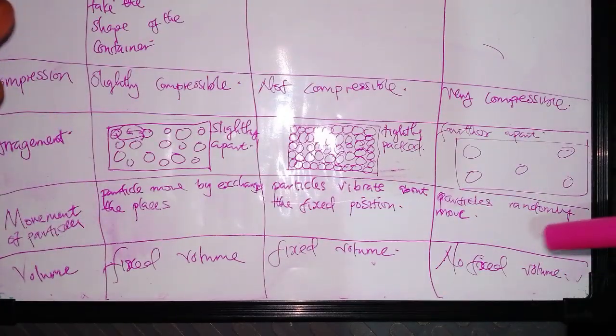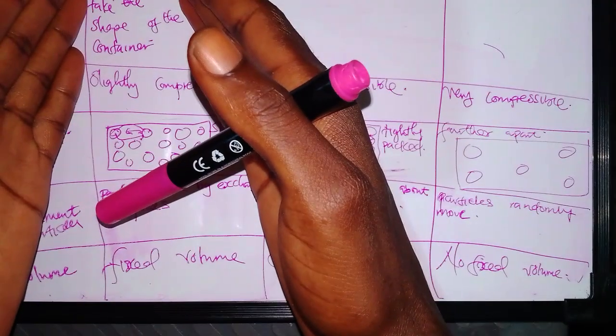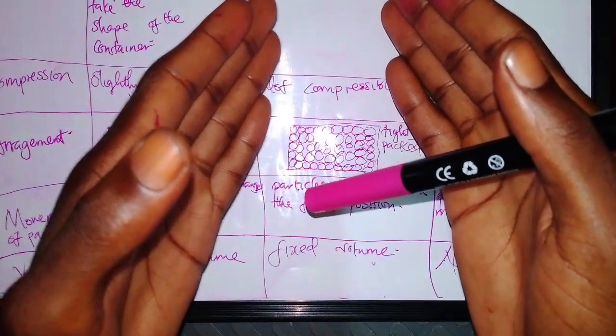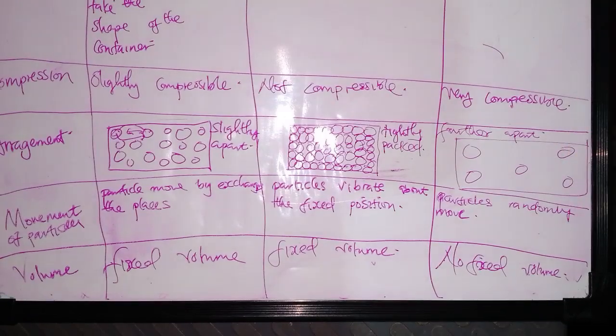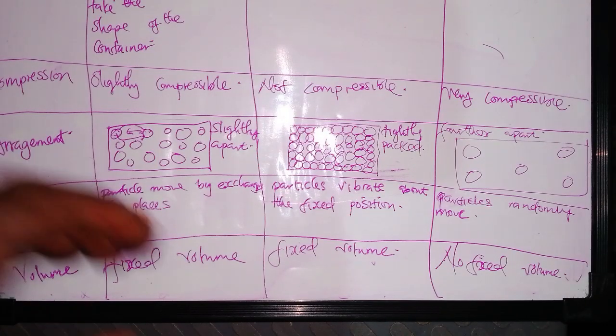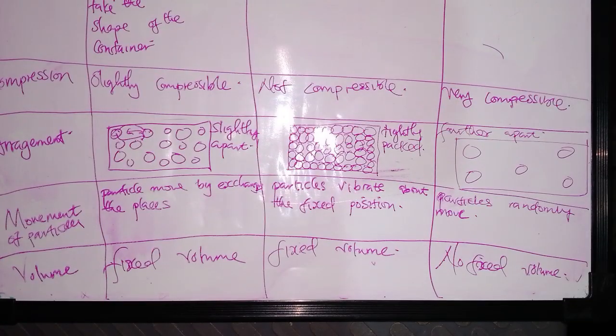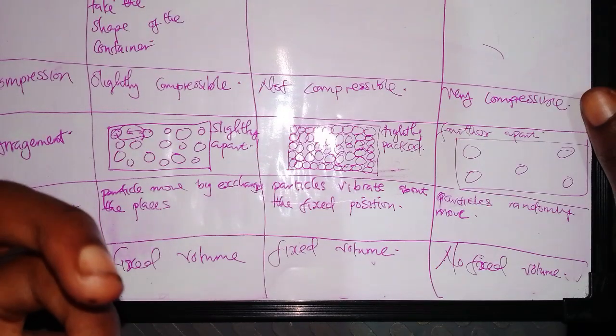How can matter change from liquid to solid and from solid to gas, and what the process is called. This is also another topic which pupils confuse themselves with.